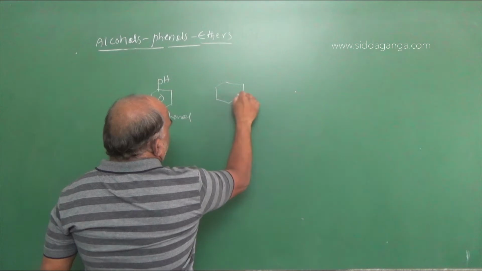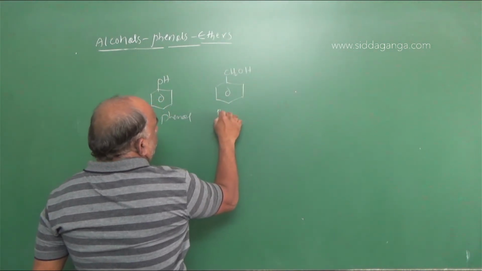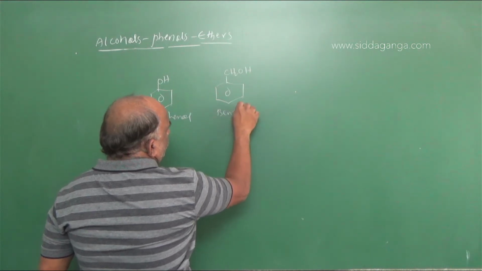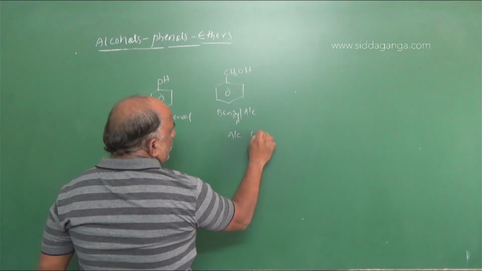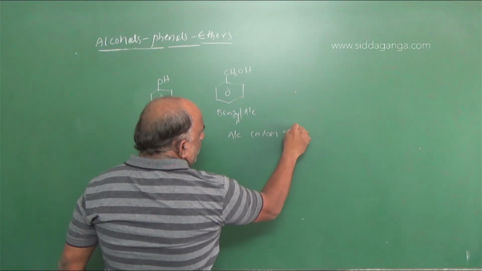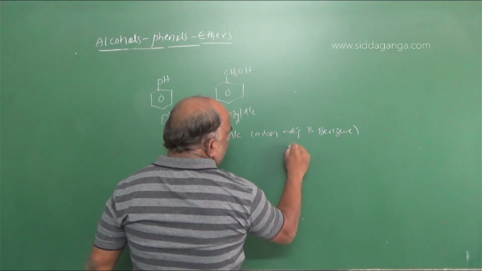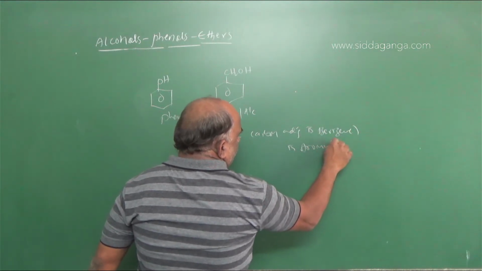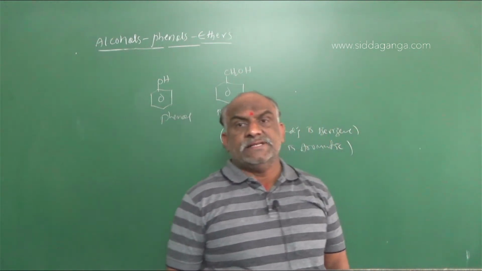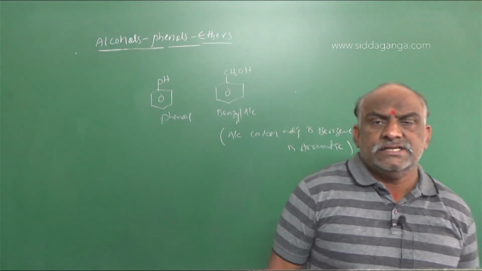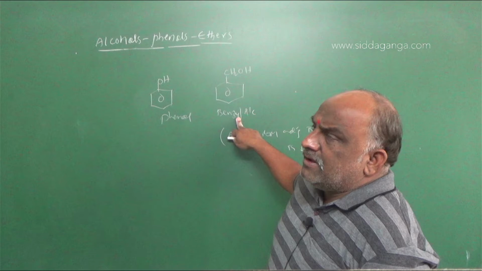You should go with this one, CH2OH. This is called benzyl alcohol. Where the alcohol carbon is adjacent to benzene, it is said to be aromatic. So benzyl alcohol is aromatic.